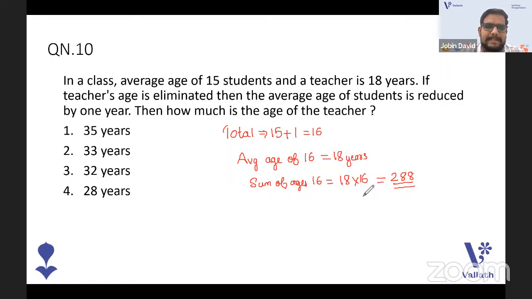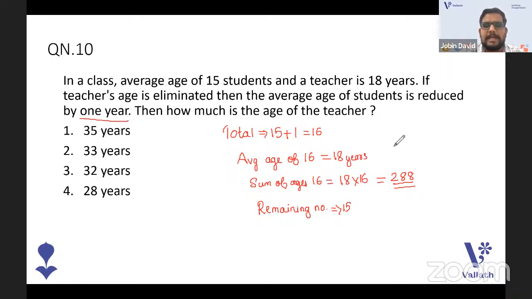So, the teacher is eliminated. Teacher's age is eliminated. So what can you do? If the teacher's age is eliminated, the remaining number is only 15. Okay. So what is the average now? The average is reduced by 1 year.